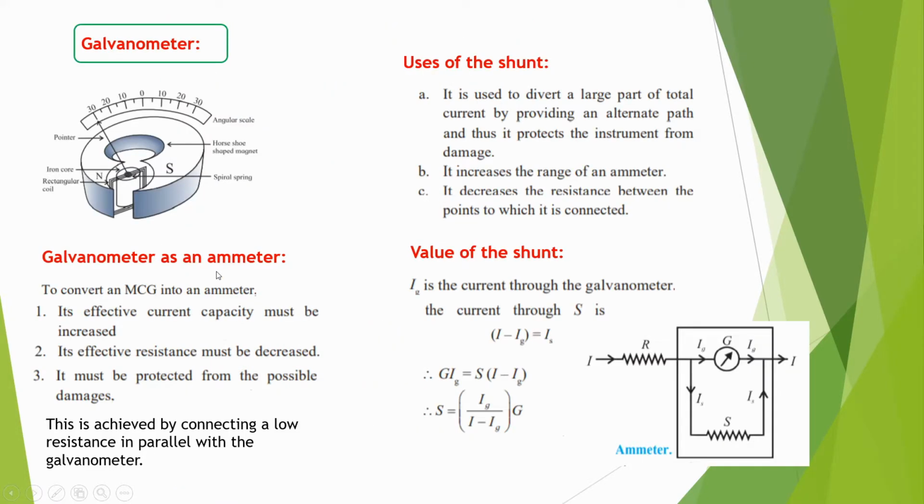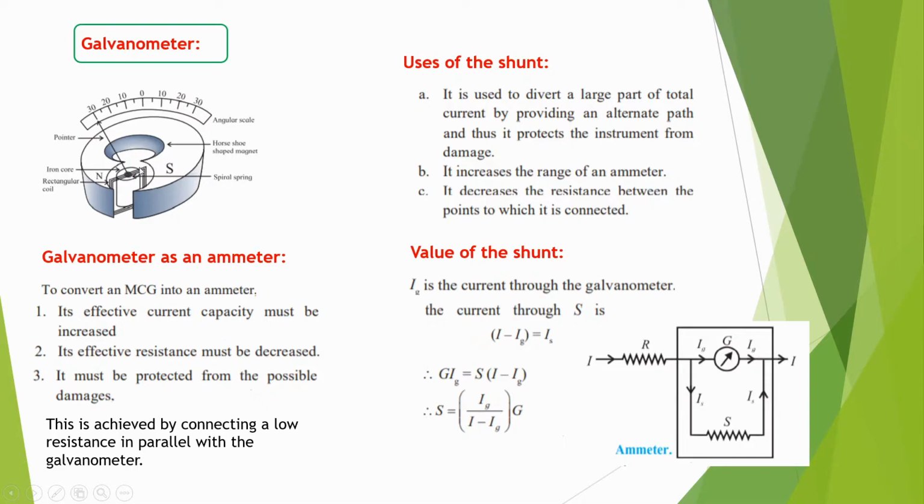Then the next point is, let us see the explanation for the galvanometer. A galvanometer is a device which is used for the measurement of electric current in a circuit. This is a pivoted or suspended type galvanometer.